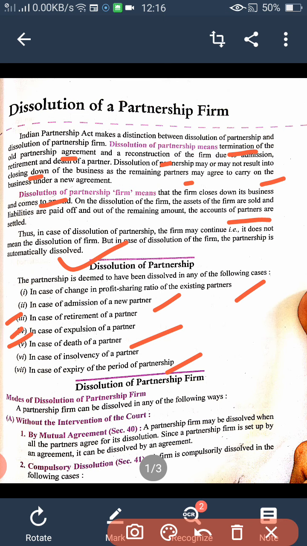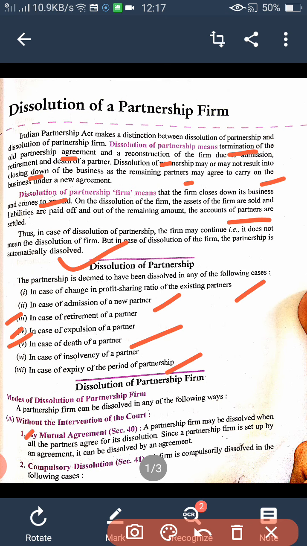Then dissolution of partnership firm: what are the reasons and causes of dissolution of a partnership firm? That is, how can we dissolve a partnership firm? First one is without the intervention of court. Means we don't want to include court in our matter, we are just doing dissolution without intervention of court.